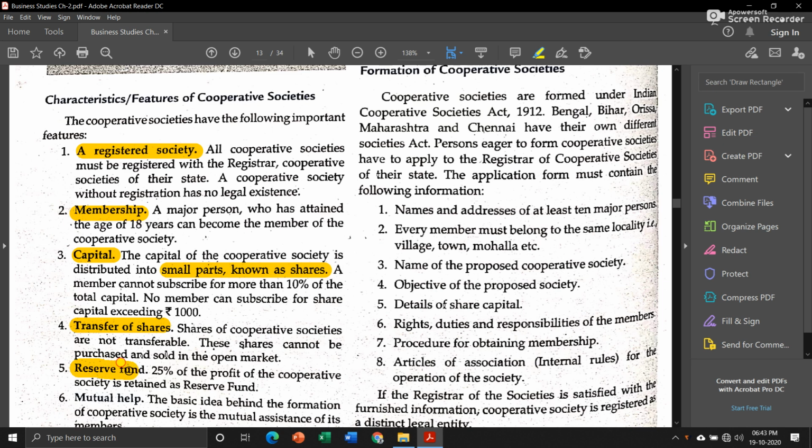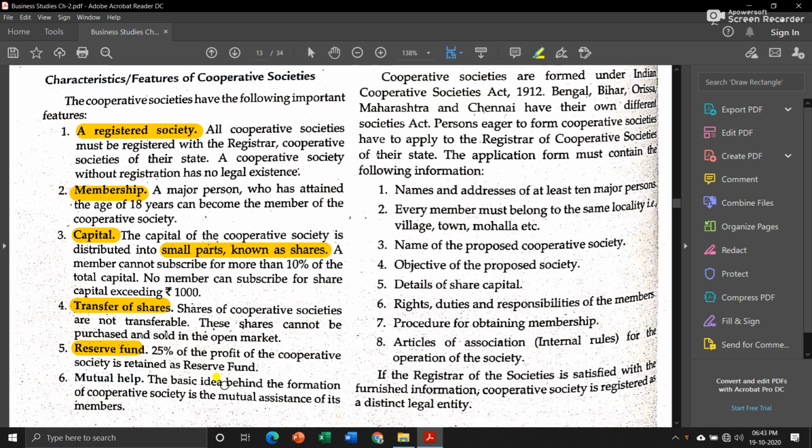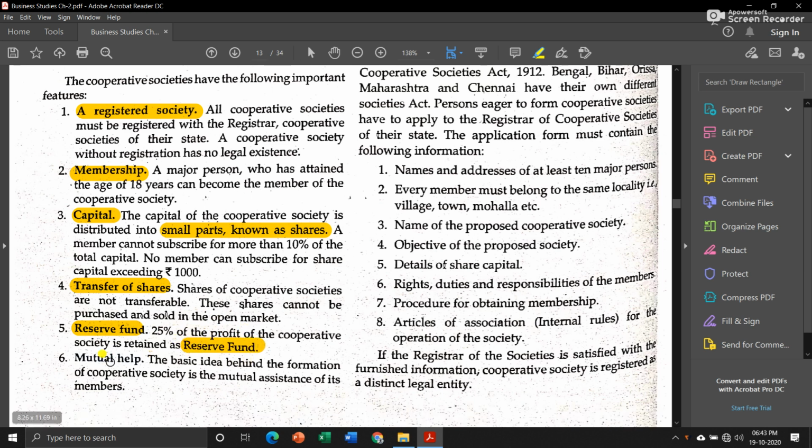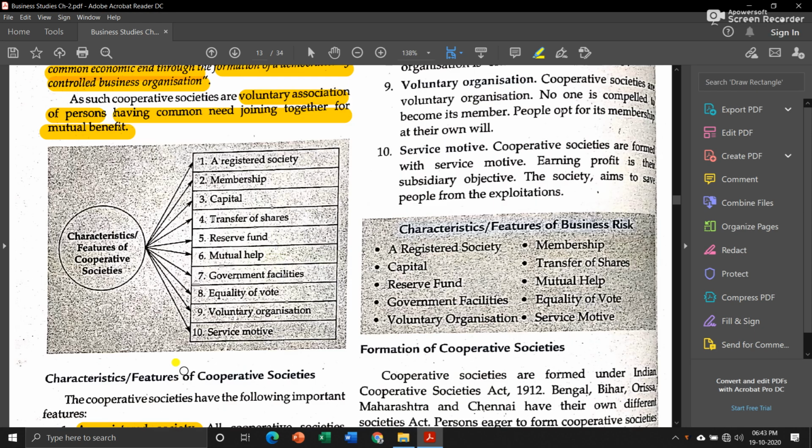Then reserve fund. Now, it is a rule for all cooperative societies that 25% of the profit, whatever the amount of profit is, is kept as reserve fund. Then mutual help. The basic idea behind the formation of a cooperative society is the mutual assistance of its members. They don't work for profit motive, they work so that each and every member's needs are fulfilled. Okay, they help each other.